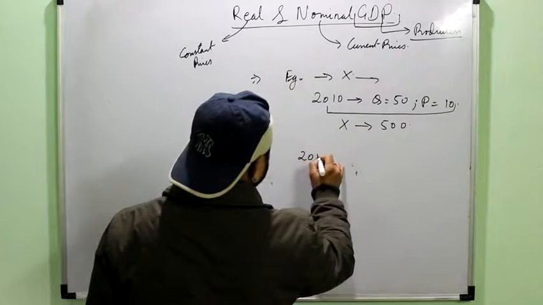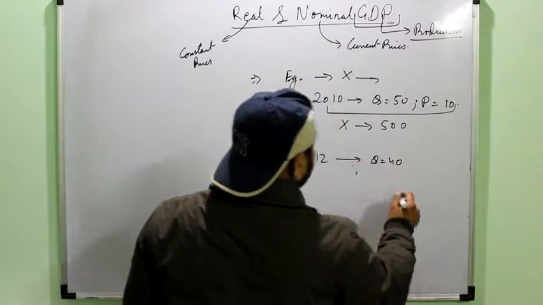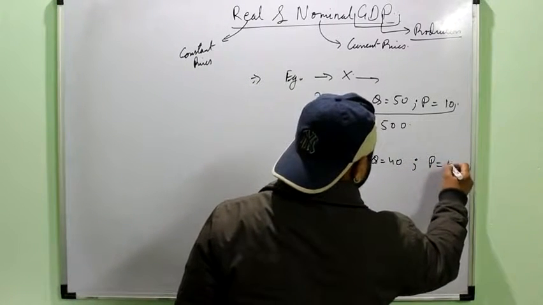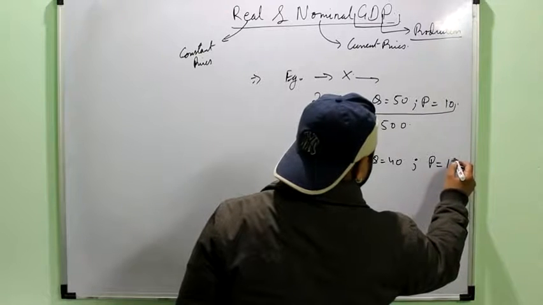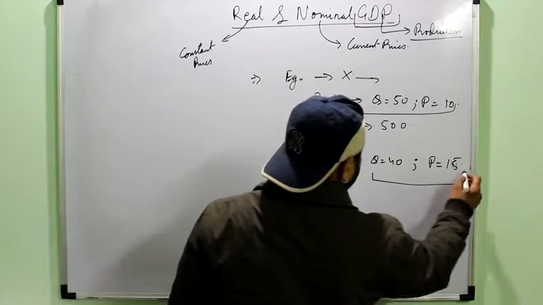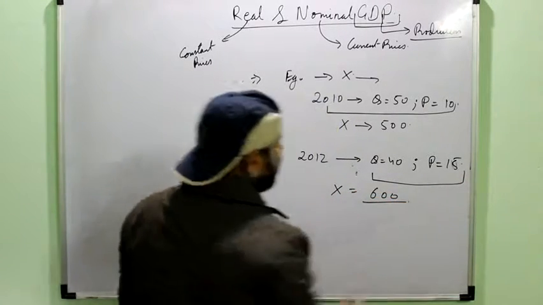Now suppose in 2012, say 40 units of the good were produced, same good X, but this time the price of the good was say 15 rupees. So now the GDP for good X in 2012 is rupees 600.